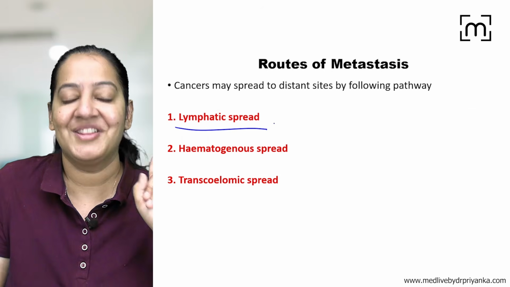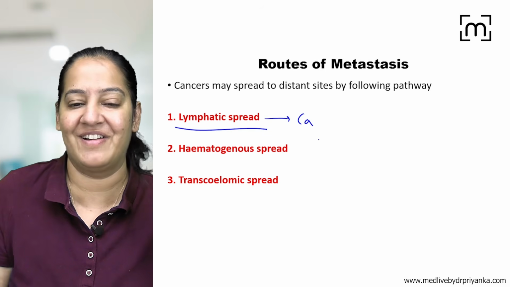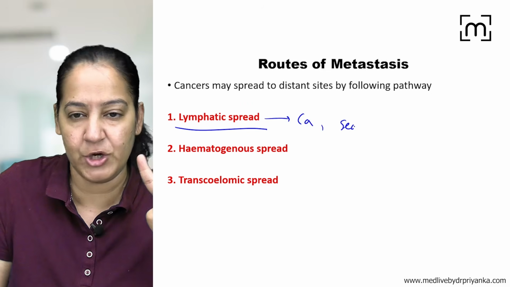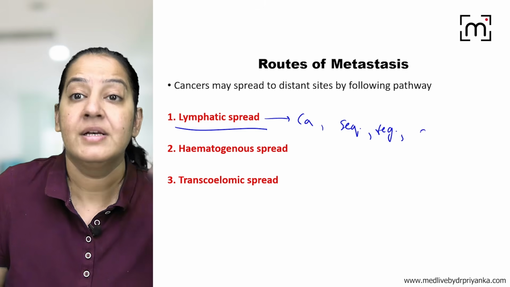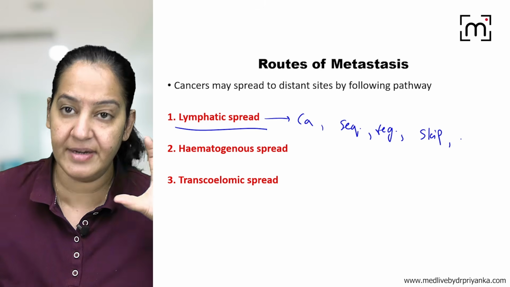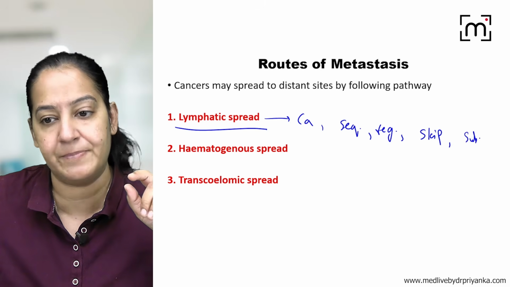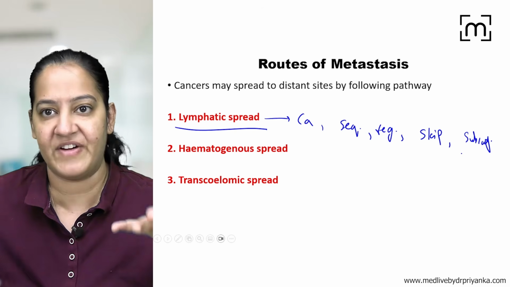What have we learned? The first point we have learned is that carcinoma spreads by lymphatics. After that, it is in sequence. In sequence, usually the regional lymph nodes are involved. Sometimes, rarely, there is a skip metastasis. And in a lymph node, the subcapsular space is first involved. So these are the important points we have learned in lymphatic spread.